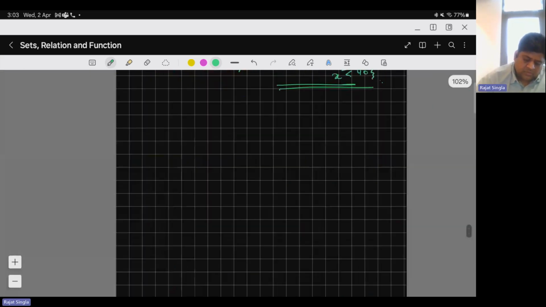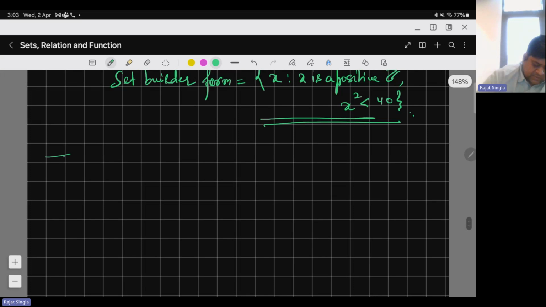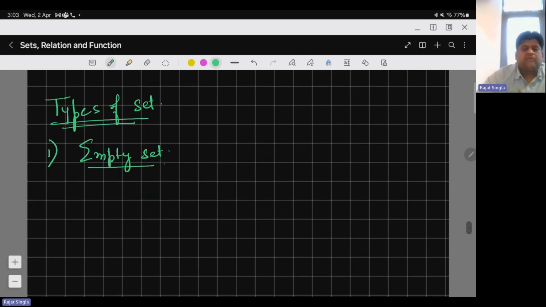Now let's do the next thing, that is the types of sets. So the first type is the empty set. That is my favorite set. Why? Because there is nothing in it.